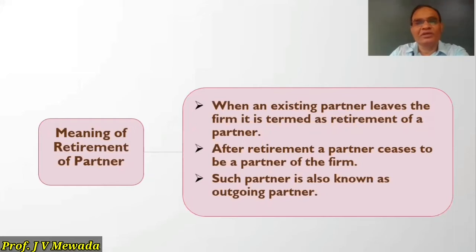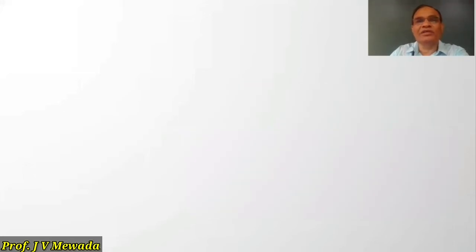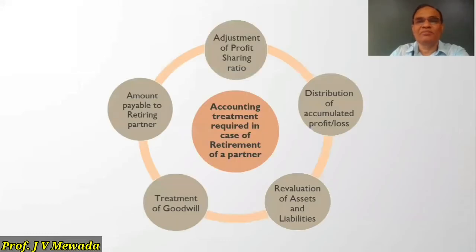Now we will see which accounting treatments we have to do when a partner retires. These are the 5 accounting treatments that we have to complete. The retirement of a partner is going to affect the profit sharing ratio. Then we have to distribute the accumulated profits or losses, as we did in admission.